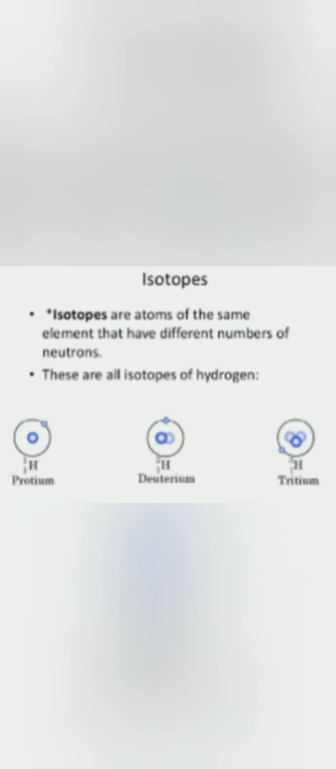Children, that is all about the modern model of an atom, atomic mass, atomic number and isotopes. Okay. Thank you.